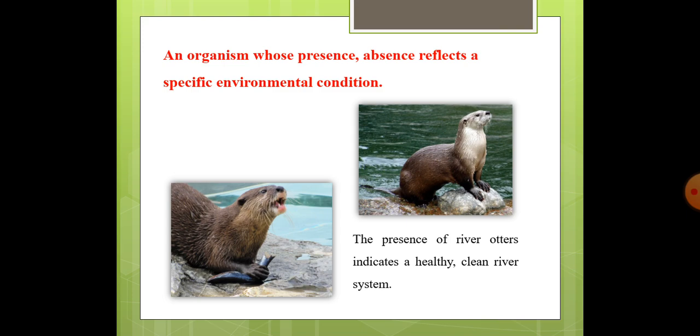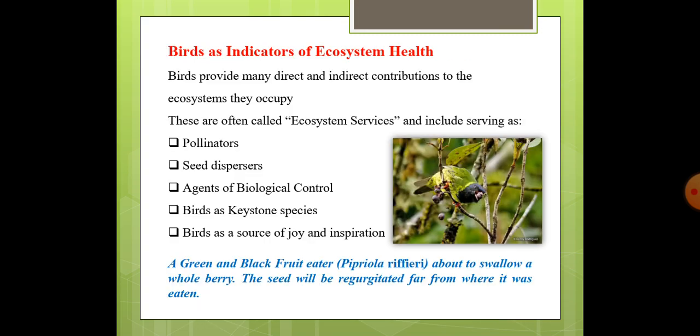Upstream of the Chambal River, near the Rawatbhata and Bhainsrorgarh area, we see a good population of otters. So the otter is also one of the indicator species. Now, birds.